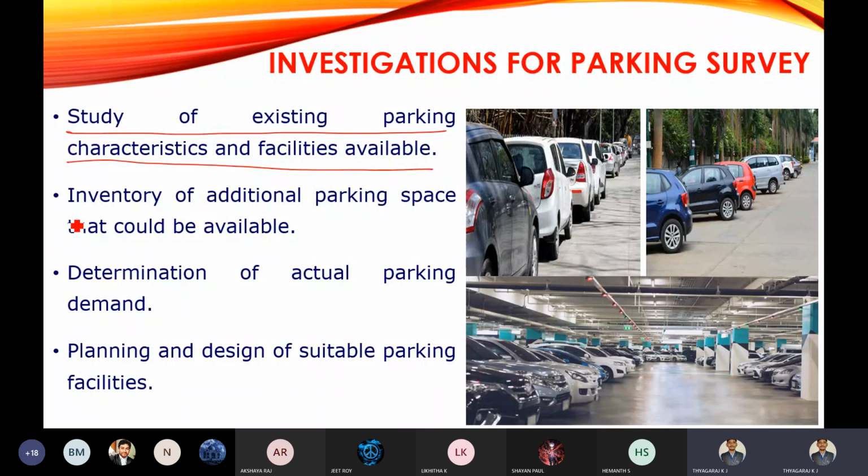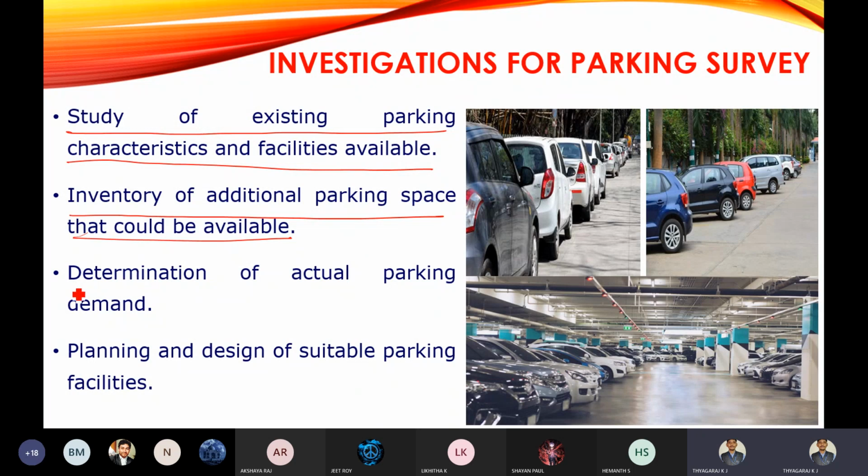Then, inventory of additional parking space that could be available. Whenever you park on the road, it creates congestion or delay in the movement of vehicles. So what you are going to do is look for other parking spaces. You have to go in search of other spaces available for parking, like open space or multi-story parking. Likewise, you are going to check additional parking space.